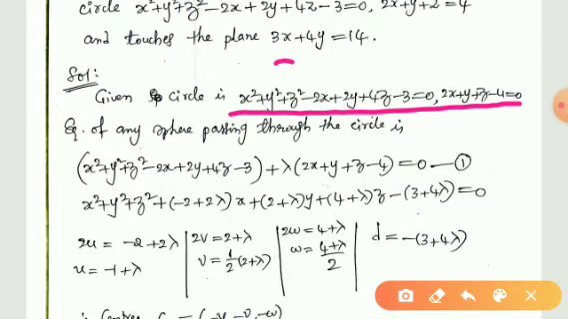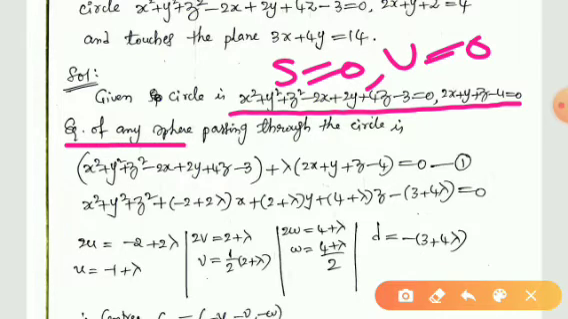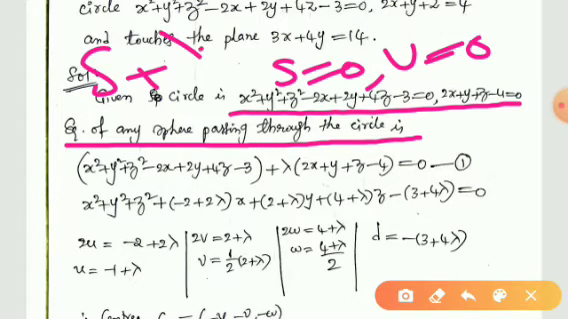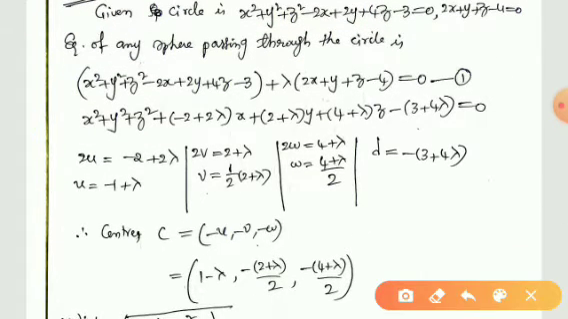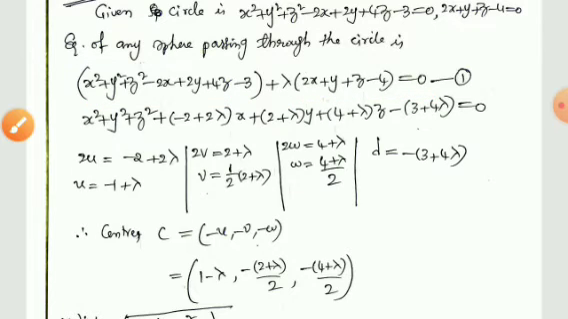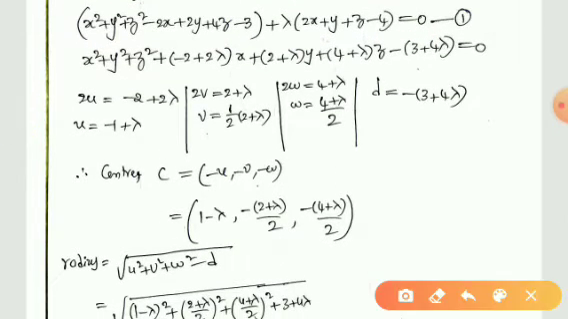Equation of a circle can be given in terms of two equations, S is equal to 0, U is equal to 0. So equation of any sphere passing through the circle is S plus lambda U is equal to 0. By applying this, we can write like this. This is S plus lambda into this, which is U, is equal to 0. This is the equation of any sphere passing through the given circle. So on simplification, you will get like this.